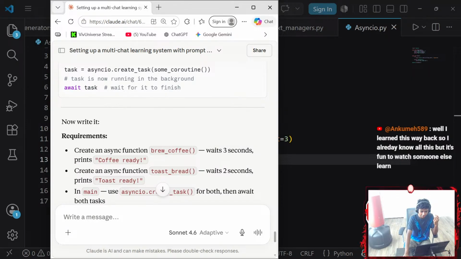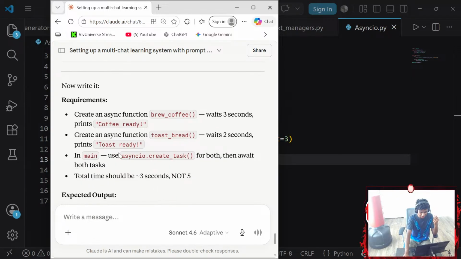Well, I learned this way back, so I already know all this, but it's fun to watch someone else run. Guys, that actually sounds kind of cool.